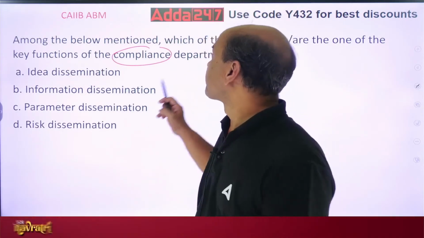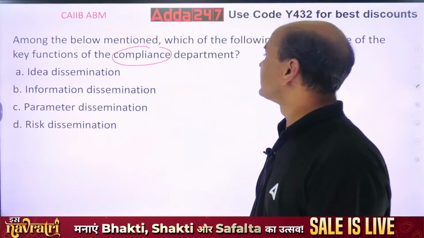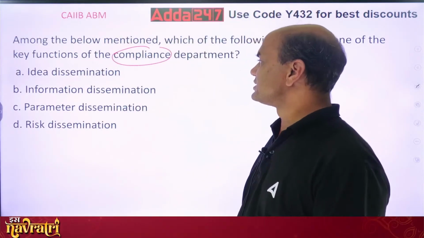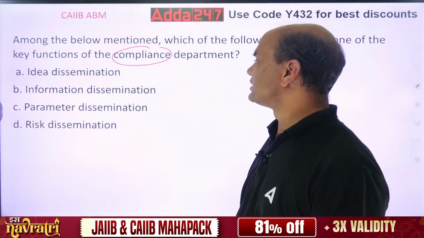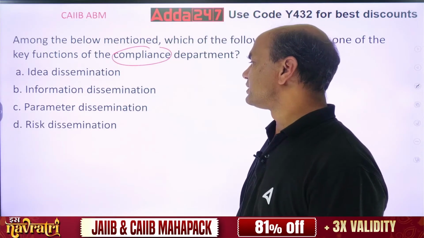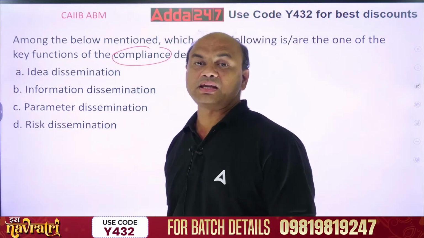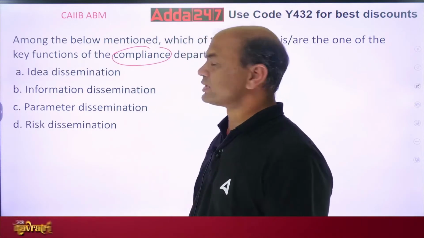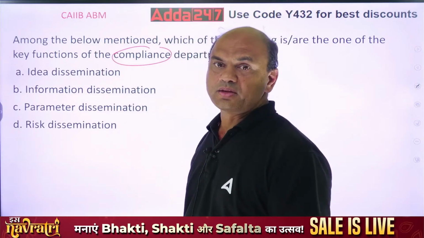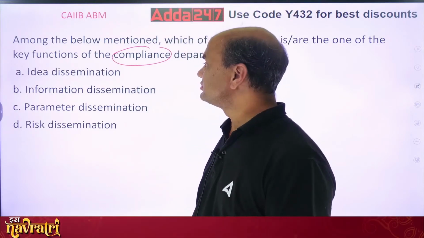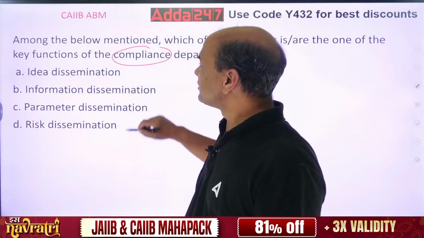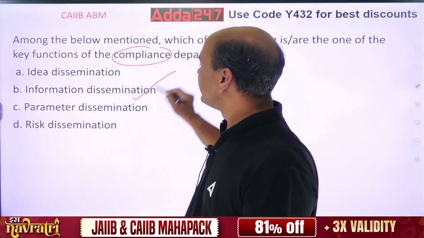Which of the following are one of the key functions? Idea dissemination, information dissemination, parameter dissemination, and risk dissemination. Always remember, compliance has to do the information dissemination.